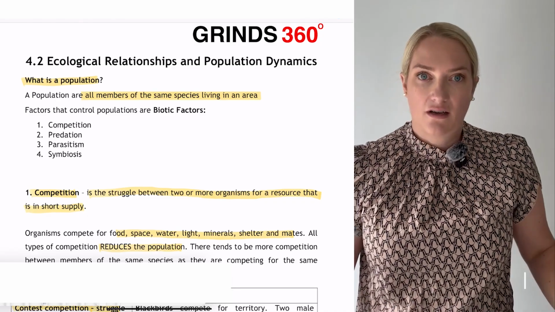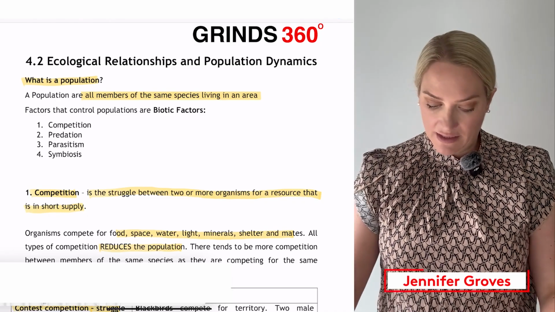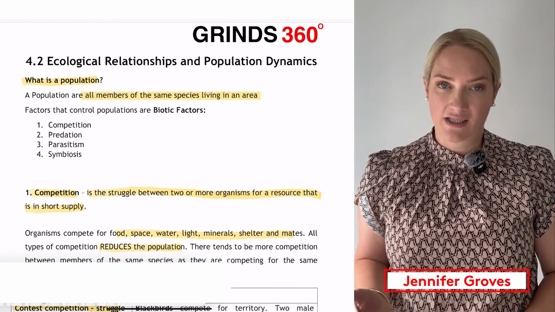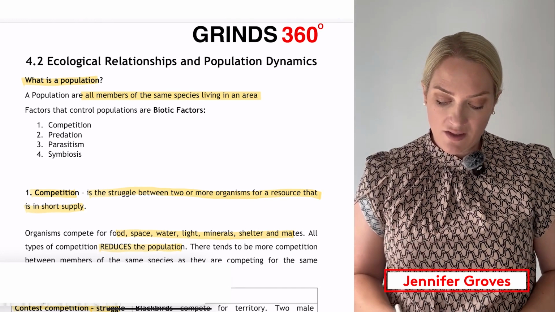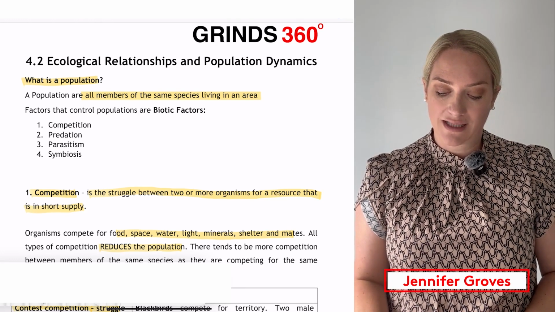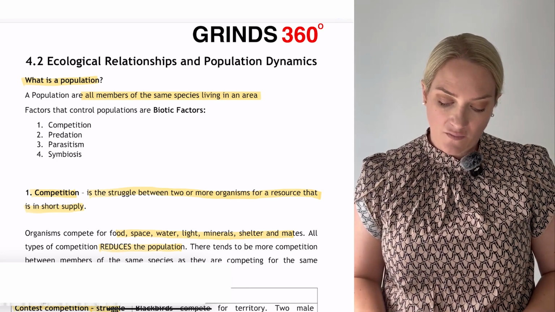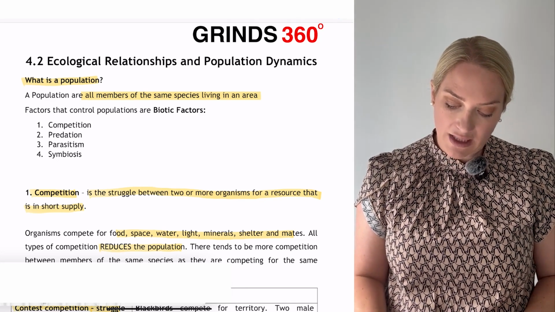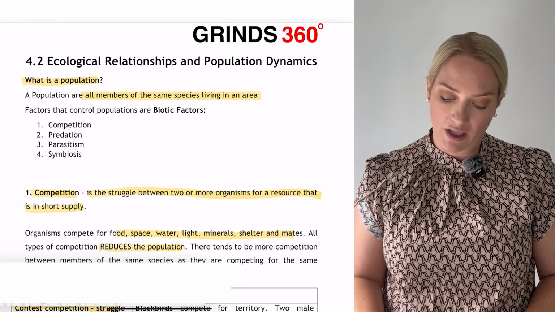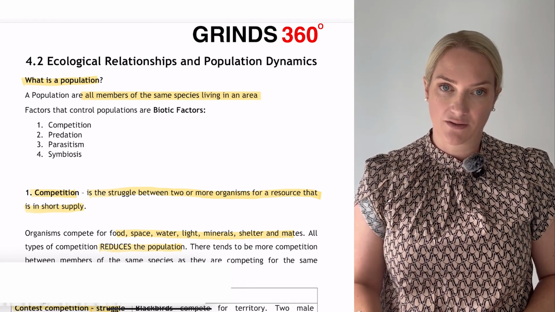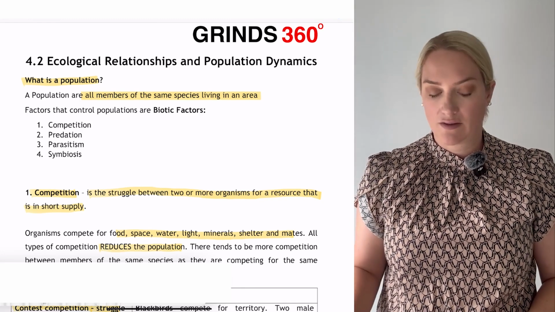Okay, 4.2, ecological relationships and population dynamics. So what is a population? We just did this in 4.1. So a population is all members of the same species living in an area. Factors that control populations, or biotic factors, are competition, predation, parasitism, symbiosis.